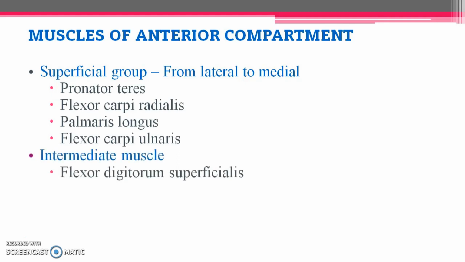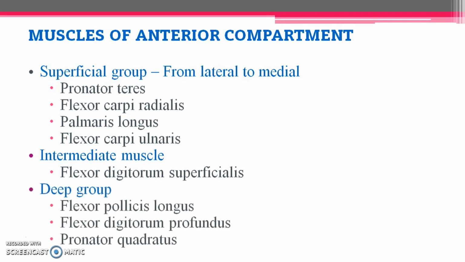Then we have the intermediate muscle, which we call flexor digitorum superficialis, which we dealt with before. And then we have the deep group of muscles, which are again three in number: flexor pollicis longus, flexor digitorum profundus and pronator quadratus. So altogether in the anterior compartment we have 8 muscles. In the superficial group we have 4 muscles, in the intermediate group only one muscle, flexor digitorum superficialis, and in the deeper part we have 3 muscles: flexor pollicis longus, flexor digitorum profundus and pronator quadratus.